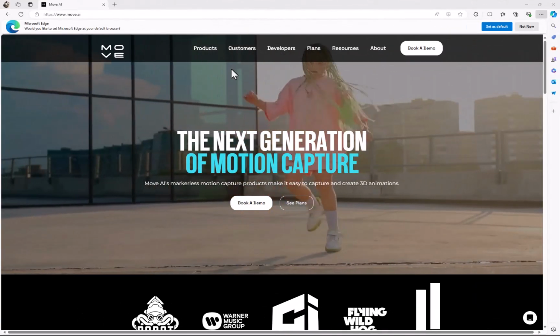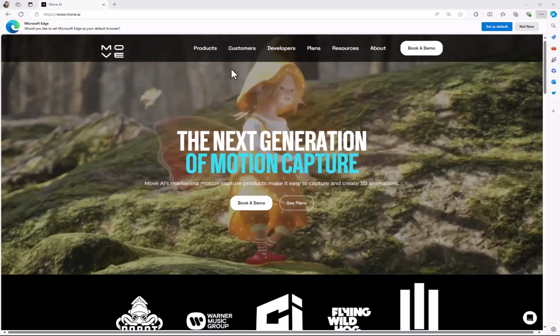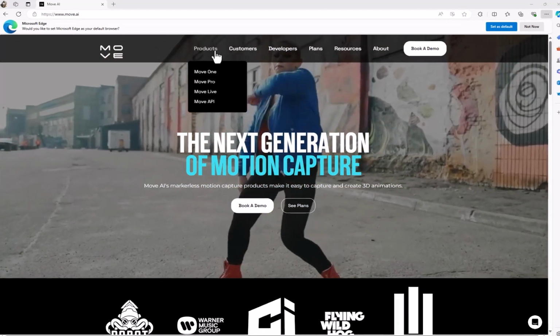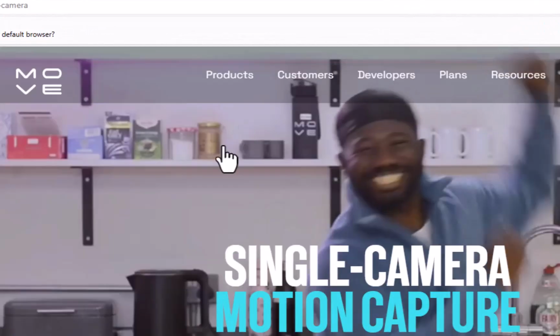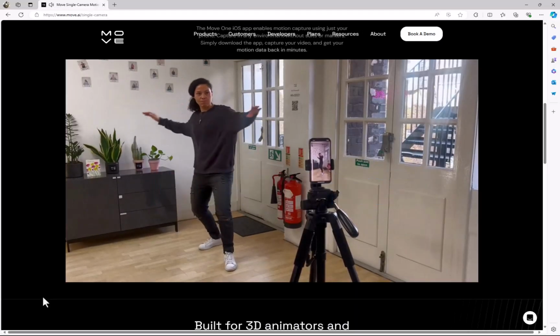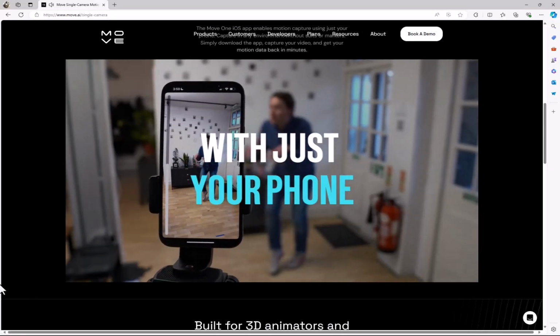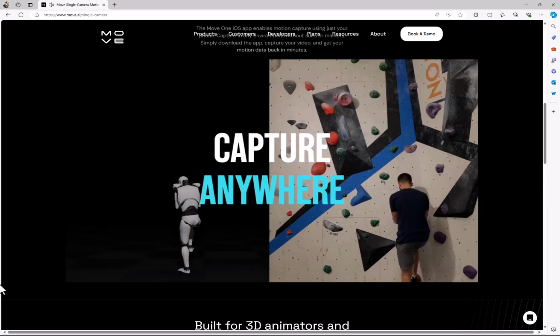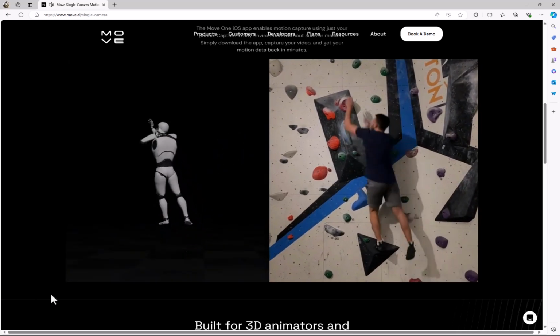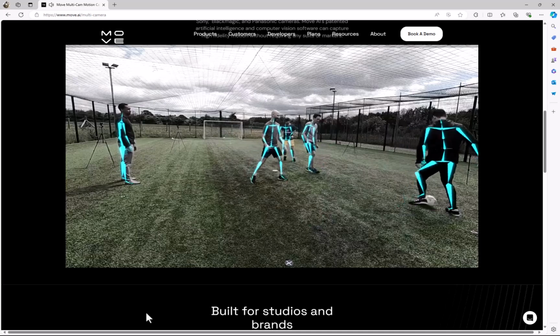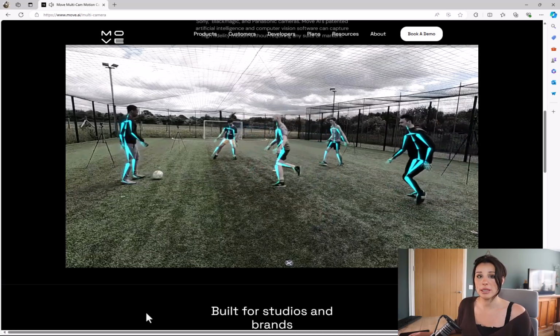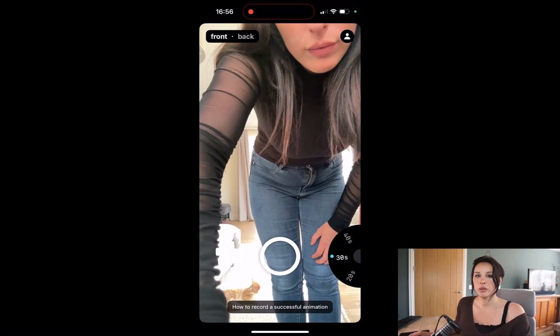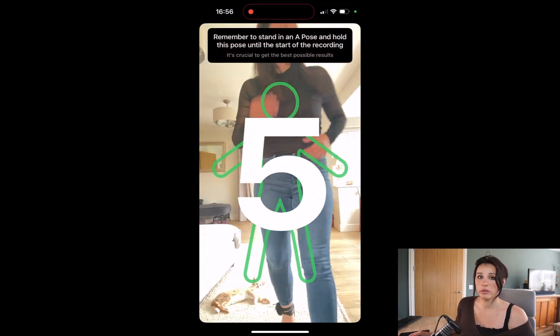Next, I wanted to add motion capture to my character and I wanted to try out Move AI. More specifically, Move AI 1, which actually just means you just need one iPhone to capture your movement. There is also Move AI Pro, which uses multiple cameras, which will give you a better output. Once you've downloaded the app, you can quickly set your phone up. You can just pop it up. You can then select the duration of your animations.